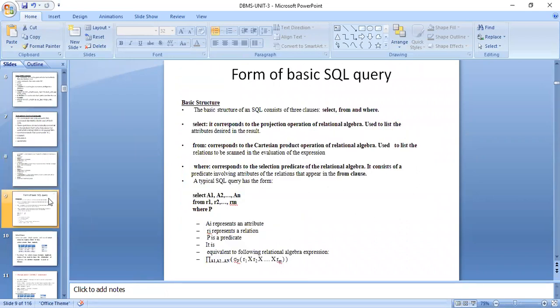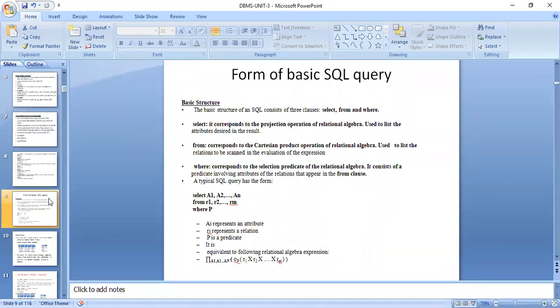Okay. Now the basic structure. Now the syllabus starts from here: the forms of basic SQL queries. The basic structure of SQL consists of three clauses: select clause, from, and where. Now coming to the select clause. It corresponds to the projection operation of relational algebra.